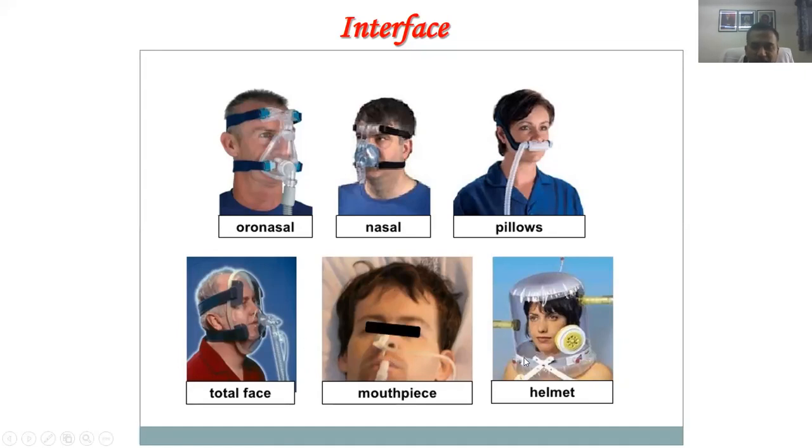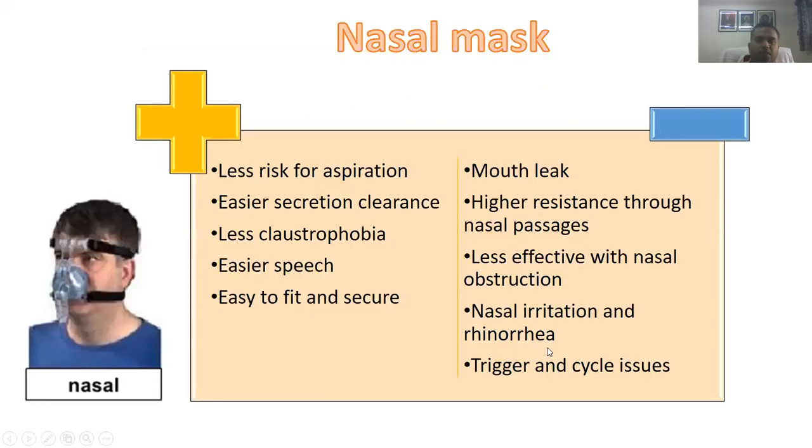Mouthpiece is very rarely used. And then there's a helmet mask. This helmet mask was a lot in discussion during COVID times, because as you see, it covers everything around. So there's less chance of air going out and less chance of any viral spread which can happen through the helmet mask. So the advantages and disadvantages of each we'll see.